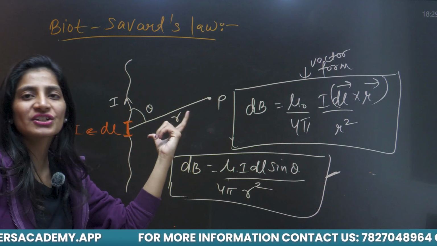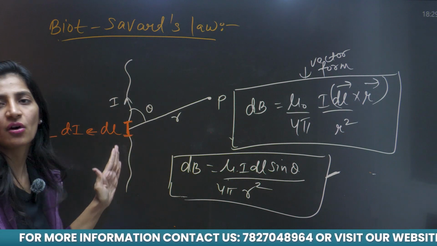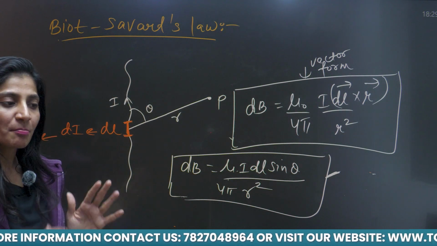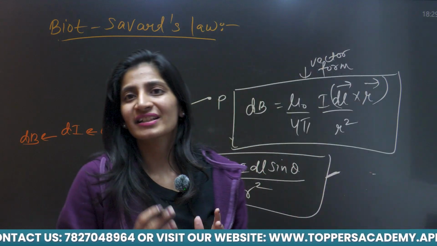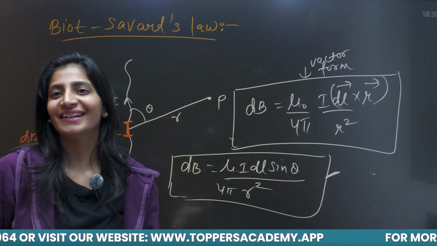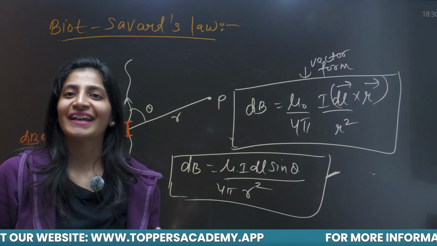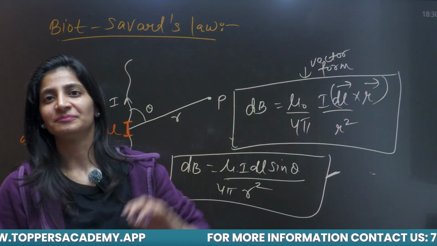So r is the position vector and theta is the angle between this position vector and the axis of the wire. The result of Biot-Savart law states that the small magnetic field due to a small current carrying element dI is equal to this.